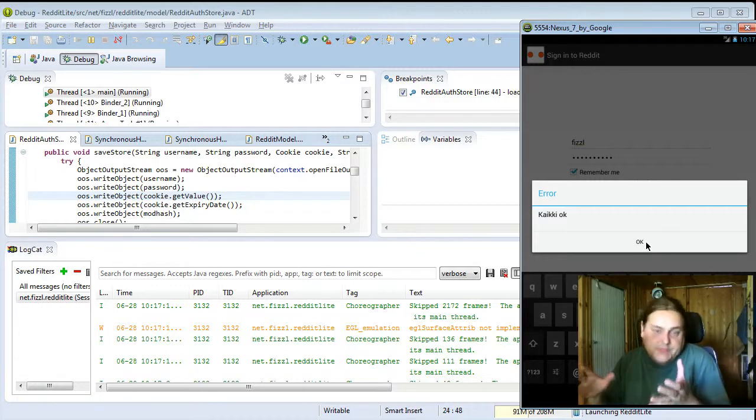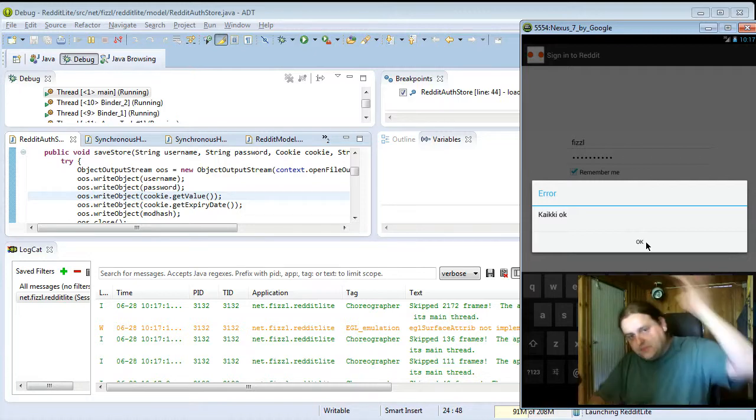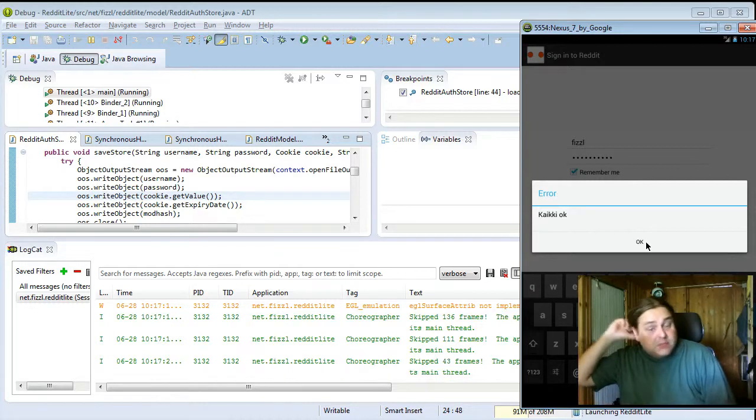And now next, now that we have authentication info, we can go and show a list view of, let's say, the default subreddits, like hot or all, or new or top. I'm not quite sure how to select the different streams, like hot or top or new, because I really want to make effective use of the UI space.